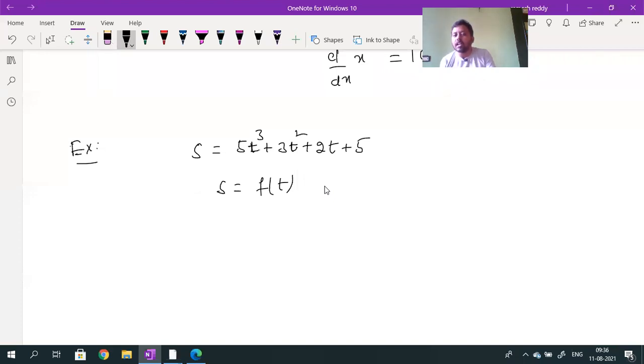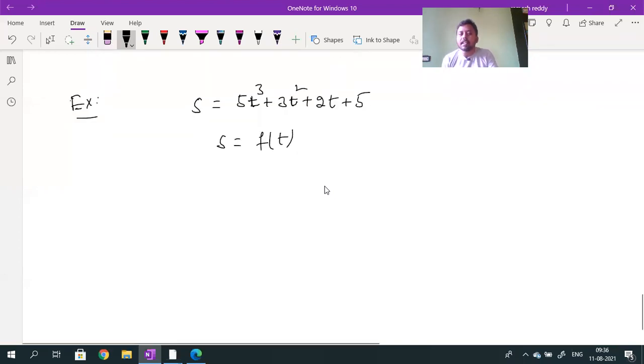Now what do I want to calculate? What is the instantaneous speed? This is the last question for this class. I want to calculate the instantaneous speed at t is equal to 2 seconds. At 2 seconds, what is the speed value?